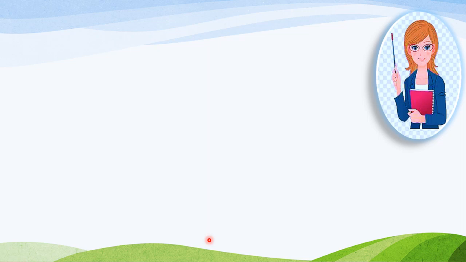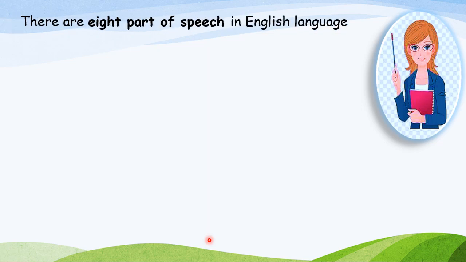And grammar is a subject where we learn about the rules of speaking correct language. Okay, children. So, there are 8 parts of speech in the English language. And one by one we will be learning about all these 8 parts of speech.